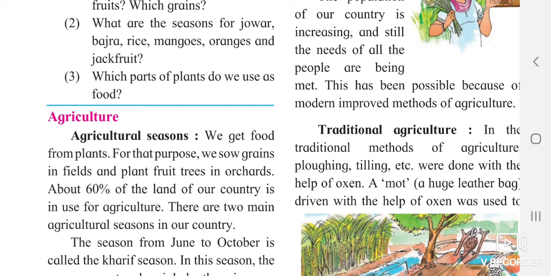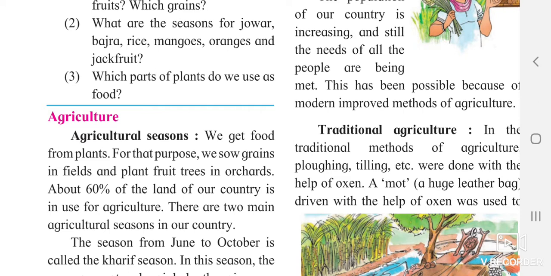About 60% of the land of our country is used in agriculture. Of the land present in India, 60% is used for cultivating crops, vegetables, fruits, etc. The season from June to October, where it is actually raining, is called the Kharif season.